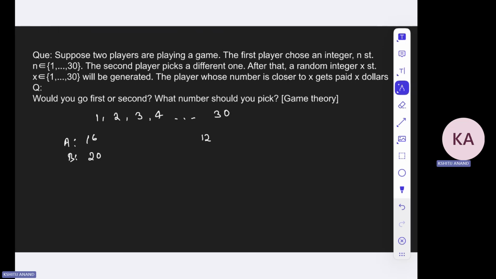Okay, so let us do it. So let us say A picks some number. A is the one person who goes first. So A picks some number, right?